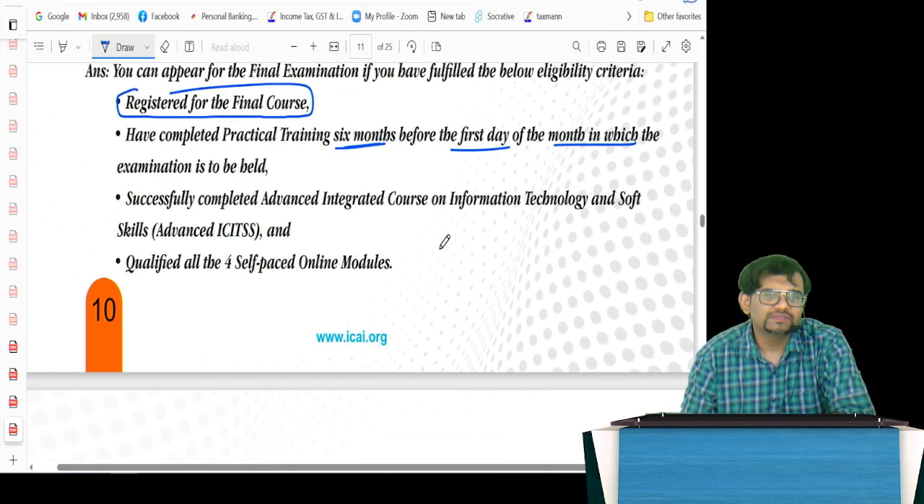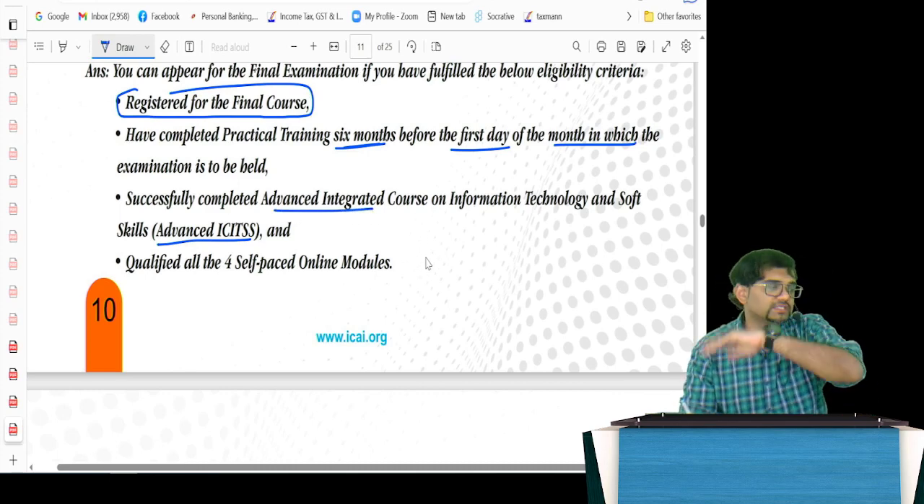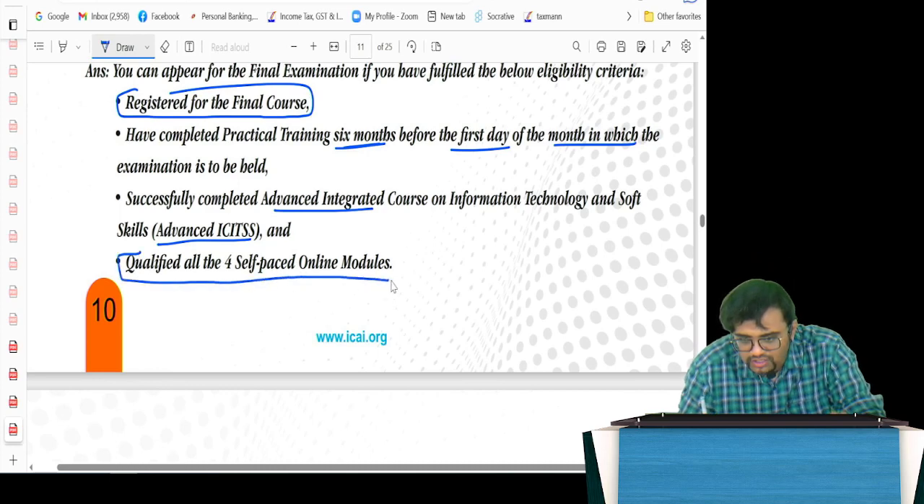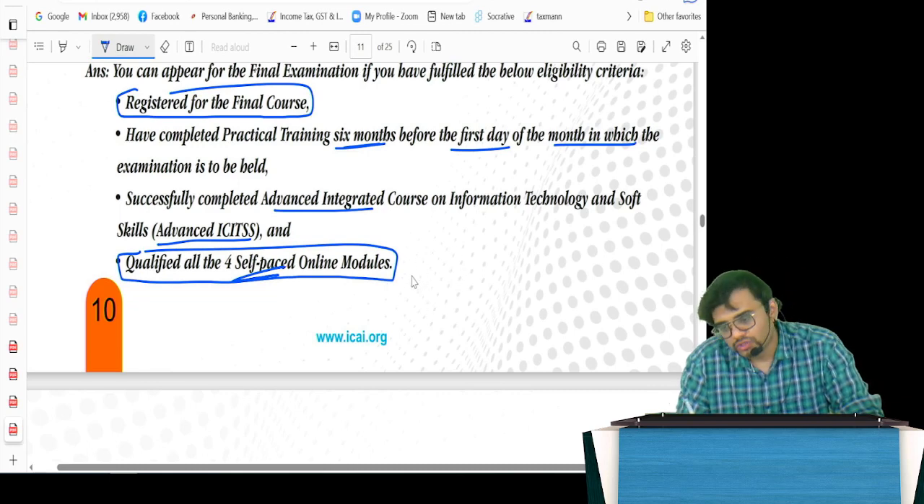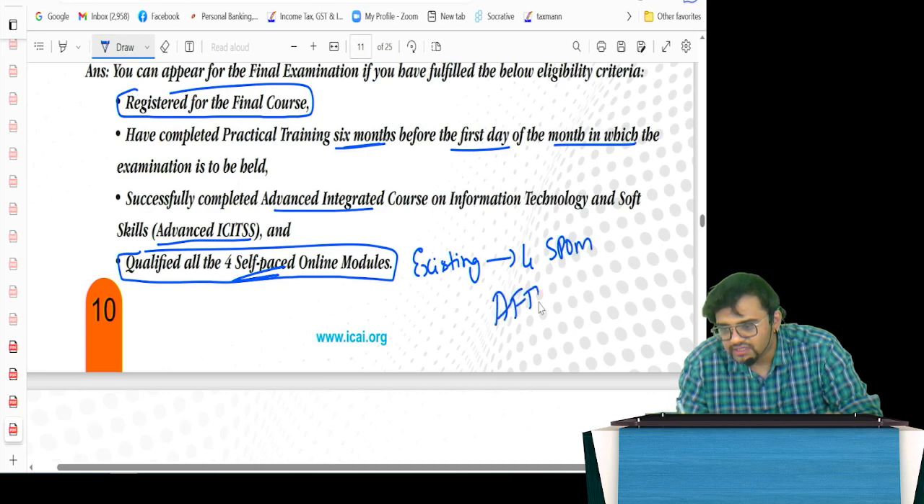And of course, the same GMCS and Advanced ITT are all there here also. Here it is called Advanced ICITSS and the Advanced Integrated course, that's the same thing. You should have finished that course. GMCS will come later, this you can do. But this is the most important thing, my dear friends. You should qualify for the 4 self-paced online modules. So those of you who are existing students converting to the new scheme, for you guys, these 4 self-paced online modules can be written after the May 24 examination.